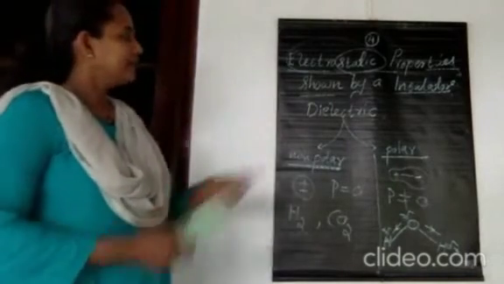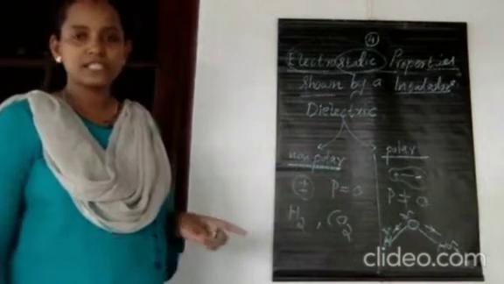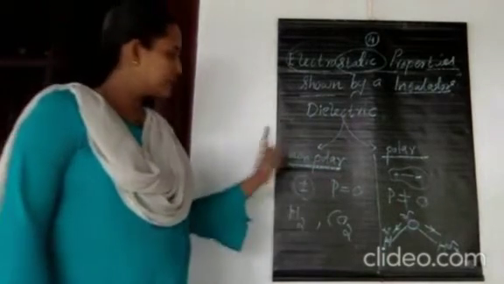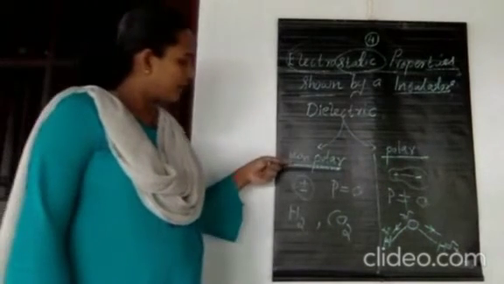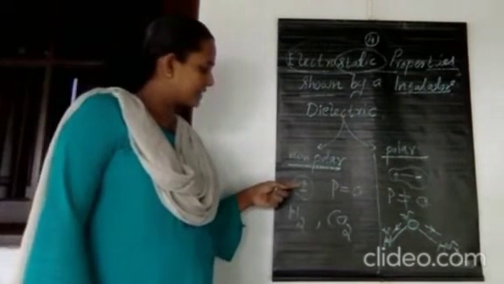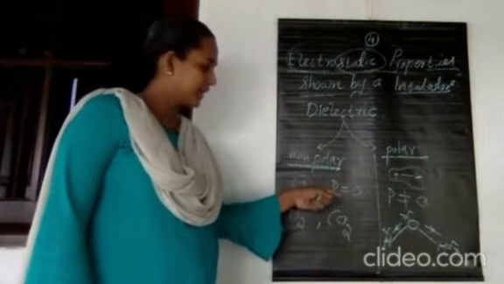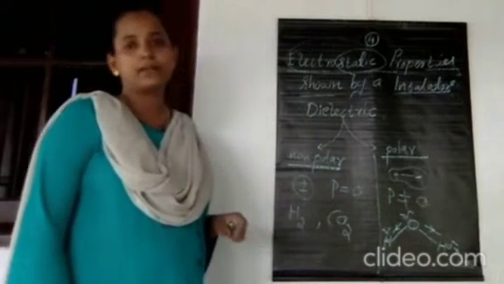Okay, as in the case of insulator materials, the non-conducting substances commonly known as dielectrics, two types of molecules are there. One is non-polar molecules and the other is polar molecules. Non-polar means the center of mass of positive charges coincides with the center of mass of negative charges, therefore the net dipole moment is equal to 0. Examples are hydrogen and carbon dioxide.